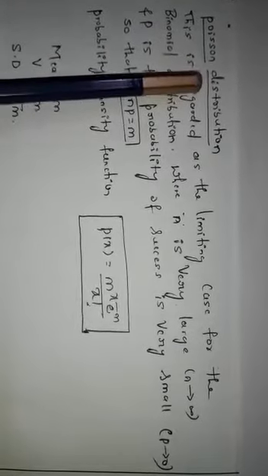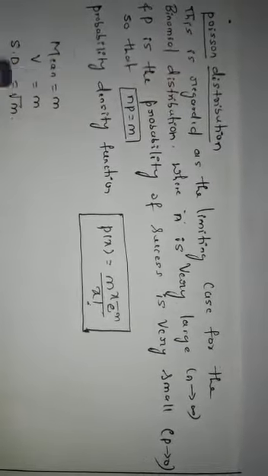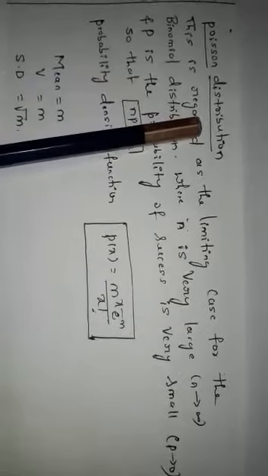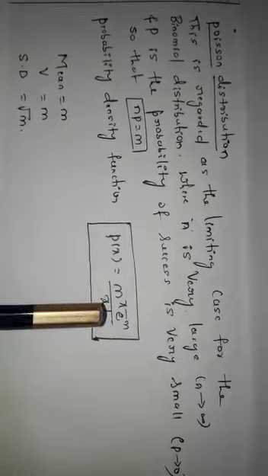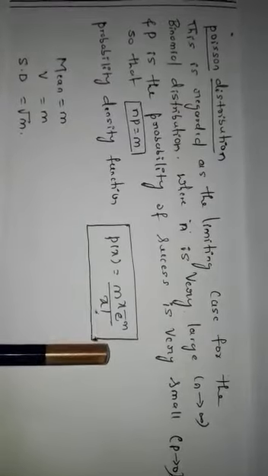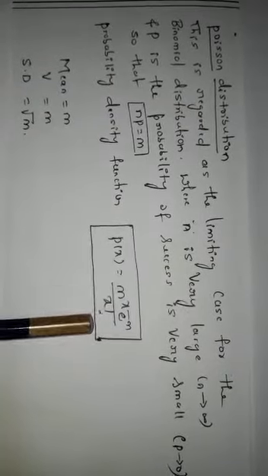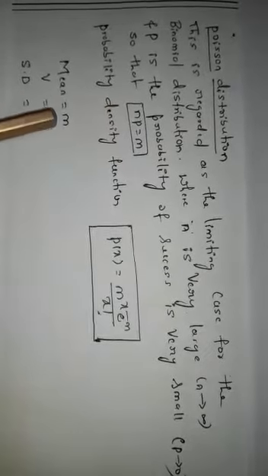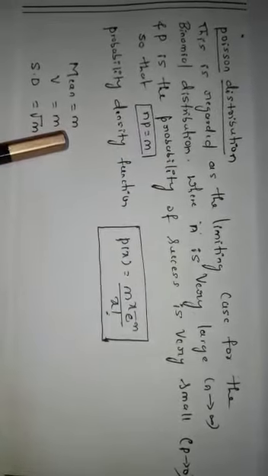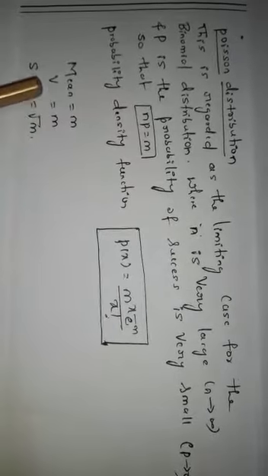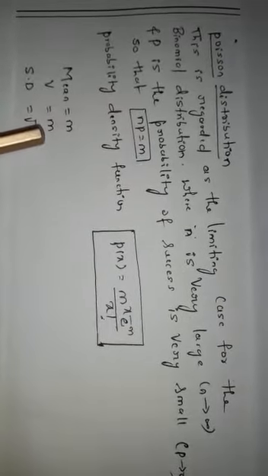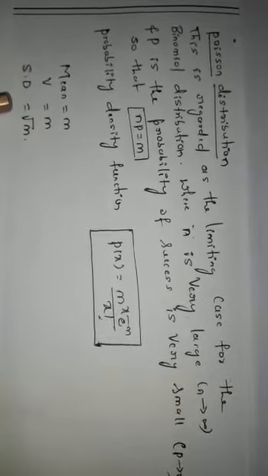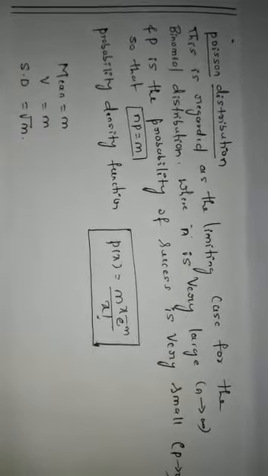So here again I'll repeat the probability density function for a Poisson distribution, that is p of x is equal to m power of x into e power of minus m by x factorial, where m is given by n into p, and the mean is equal to m for the Poisson distribution, and the variance v is equal to m again for the Poisson distribution, and the standard deviation is given by square root of m.